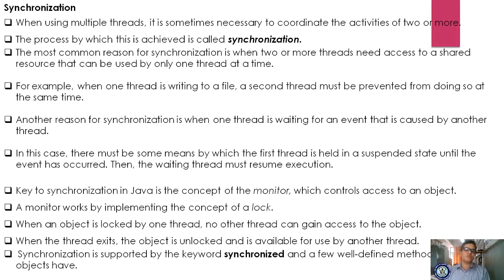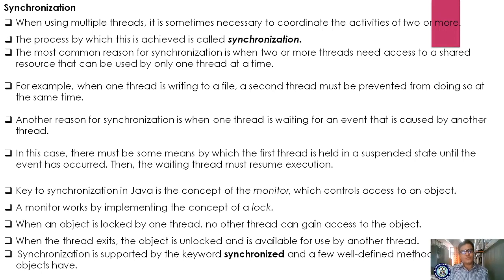Another reason for synchronization is when one thread is waiting for an event that is caused by another thread. And when one thread is waiting for an event to occur, no other thread has to be in a waiting state. Okay, got it? This we have learned in your operating system, so just review your operating system concepts.